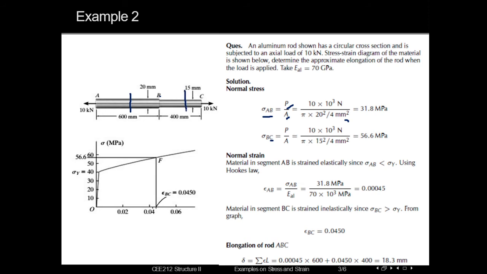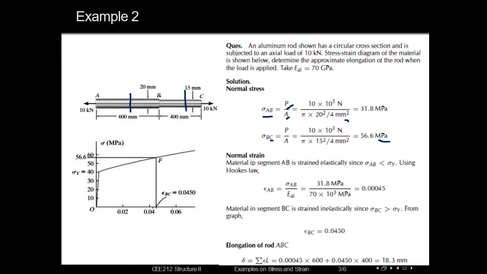If we take a cross section in the BC segment, we will get the area as pi into d square by 4. Here the value of diameter is 15 millimeter. So plugging the value of 15 millimeter in d square, then converting 10 kilonewton into newton by multiplying it with 1000, we will get the total result, which will be 56.6 megapascal, as newton per millimeter square is equal to megapascal. So we are indicating with megapascal.